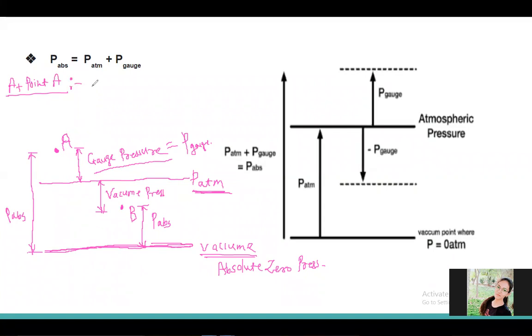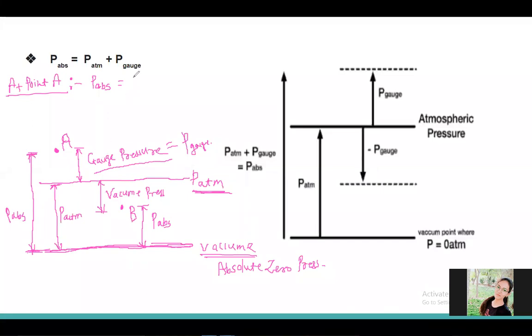What is the relation? I can write pressure at point A, absolute pressure, is equal to, see here, the total absolute pressure. This much pressure is atmospheric pressure, P atmosphere. This line indicates the atmospheric pressure line, and above that it is gauge pressure.